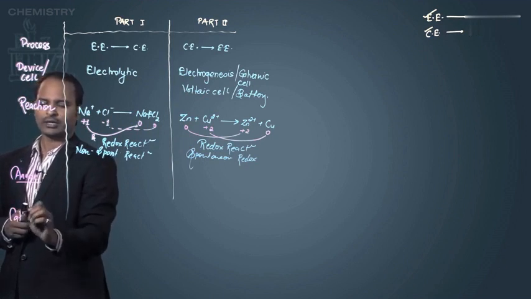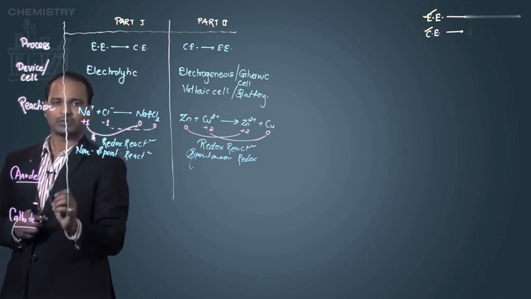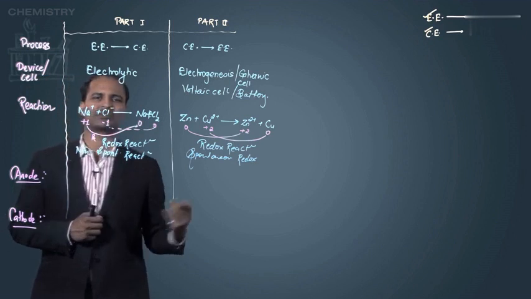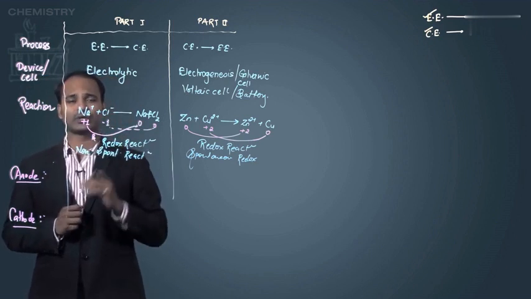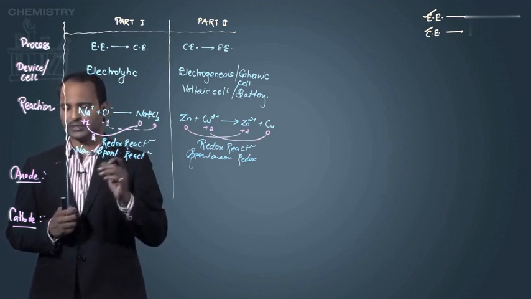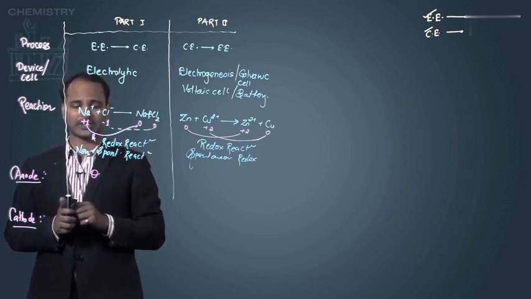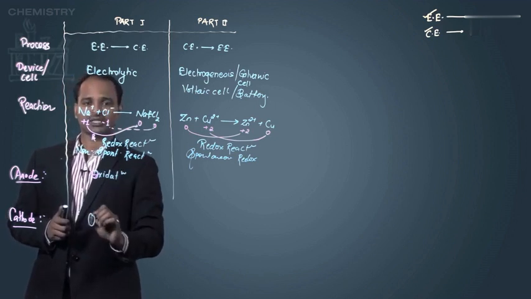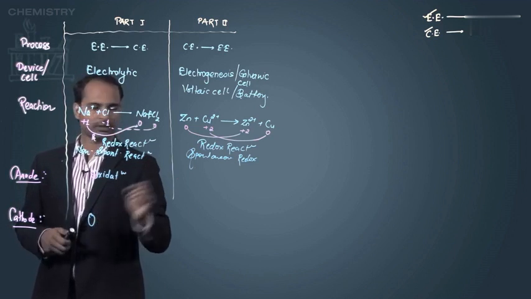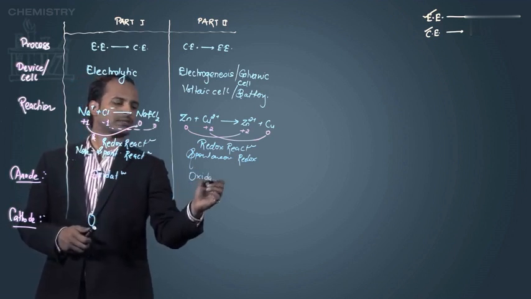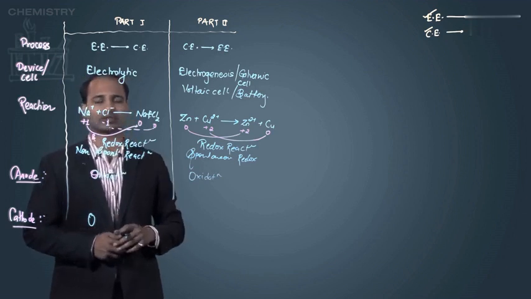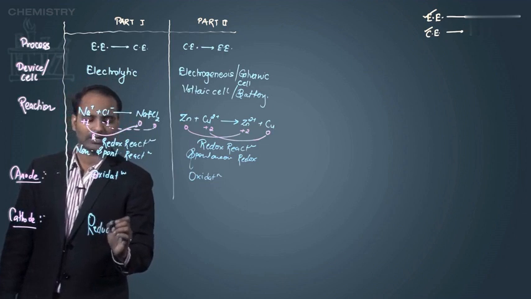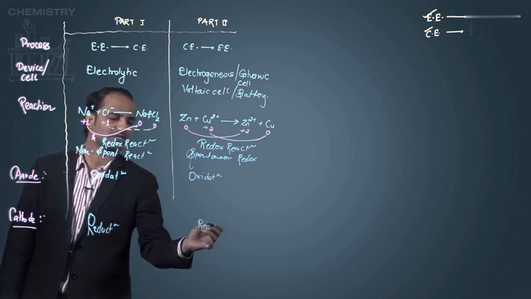Then let's talk about the anode and cathode. What is anode? Then I will simply say that in the electrolytic cell, the device is where electricity is converted into chemical energy. Anode is the electrode where the oxidation takes place. The definition is the same in the second part also, that is, anode is the electrode where the oxidation takes place, while the cathode is the one where reduction takes place, and here also the definition is the same.